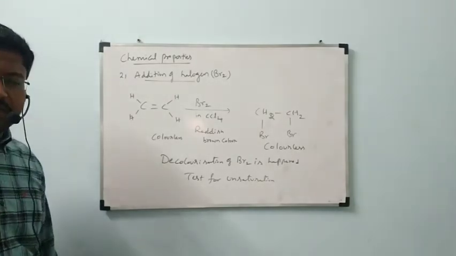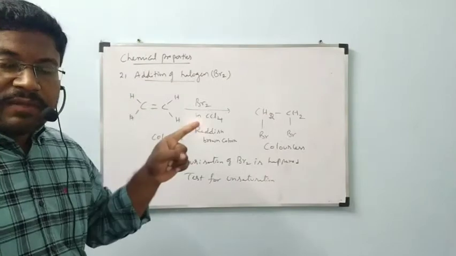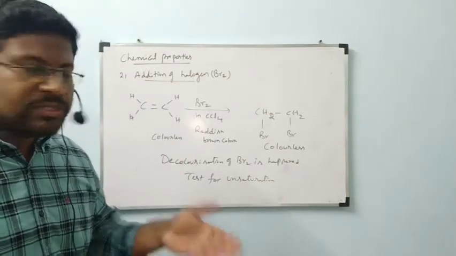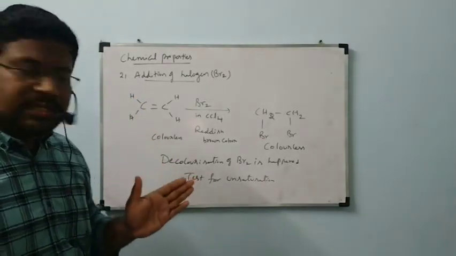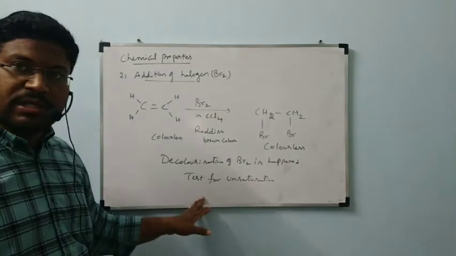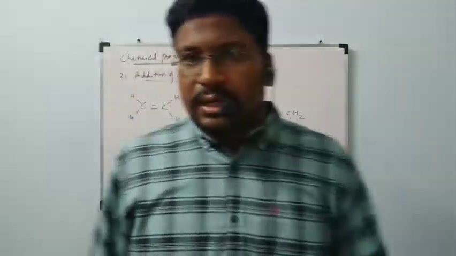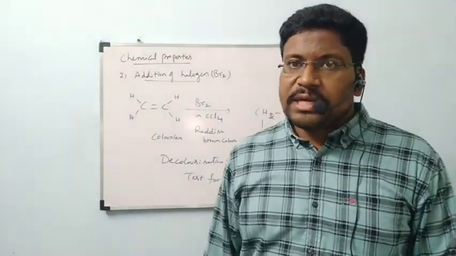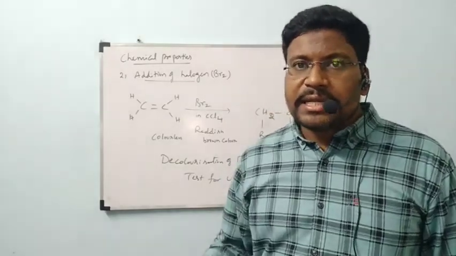This is the second reaction. The first one was addition of hydrogen. This is addition of halogen. Addition of halogen is used as a test for unsaturation, because bromine is a reddish brown liquid, not gas. If it is added to our given compound which contains a double bond or triple bond, immediately decolorization happens.